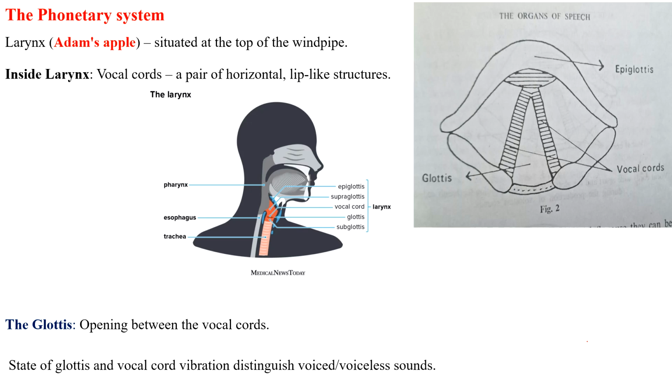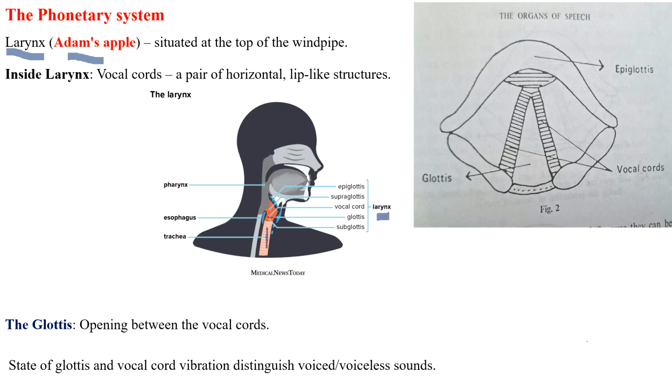The second group in the organs of speech is the phonatory system. In this, the larynx is the main organ. The larynx is also called Adam's apple. This Adam's apple or larynx is situated at the top of the windpipe. This is a windpipe or trachea. At the top of the windpipe or trachea we see the larynx.